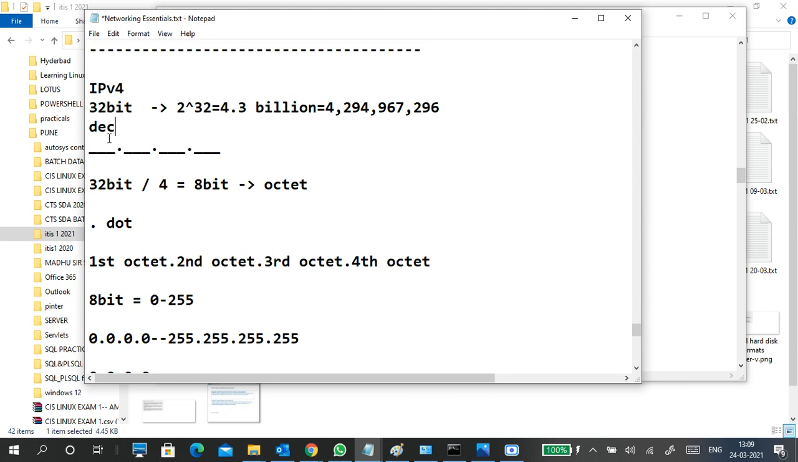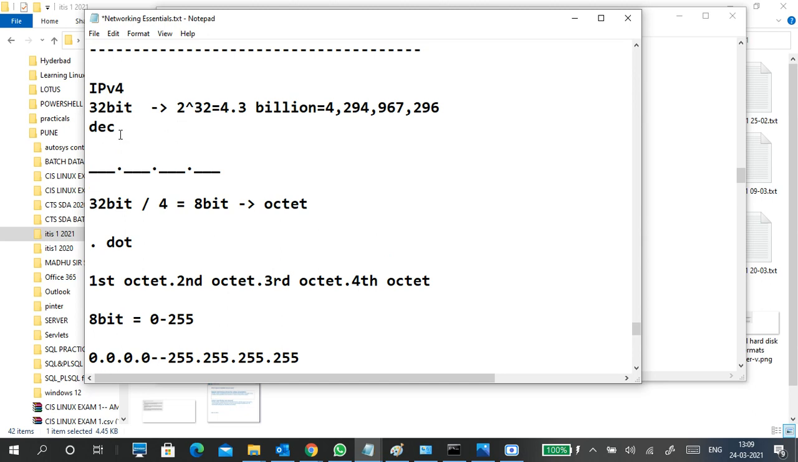Next, this IP address is represented in decimal format, but not completely in one single line. The total 32 bit is divided into four parts. Each part is 8 bit. That's why we call it an octet.